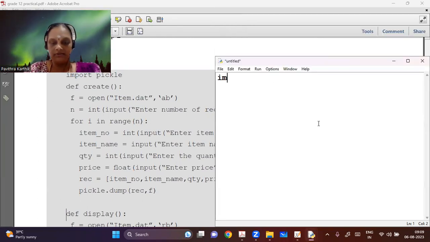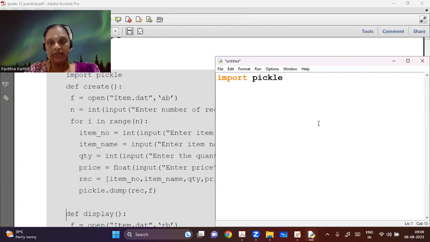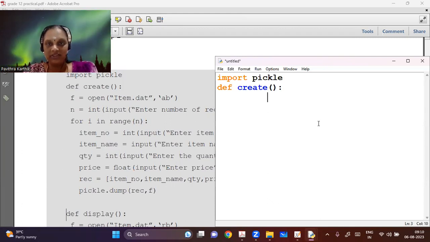So let's import pickle first as the first step. After import pickle, we can use functions. It's always easier to use functions because you can call them anywhere else in your next program also. We can use the same functions. Maybe we can just include this file name there. That way it is easier for us. We don't have to rewrite things again and again.